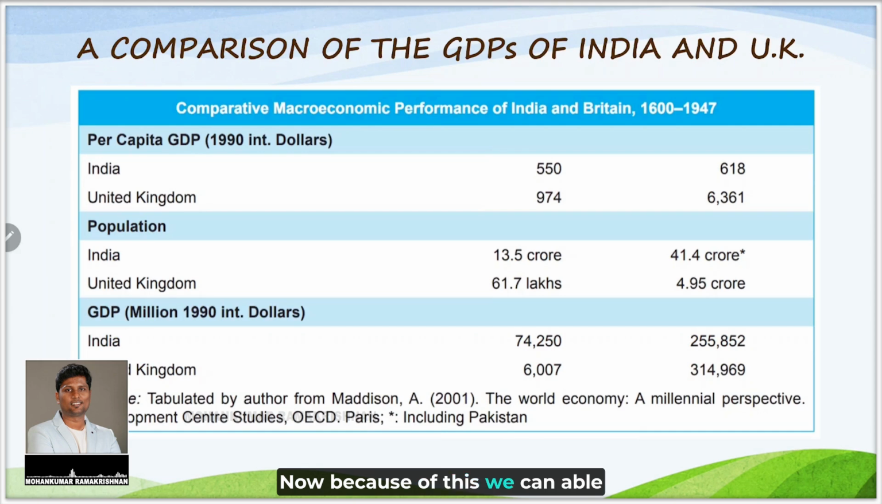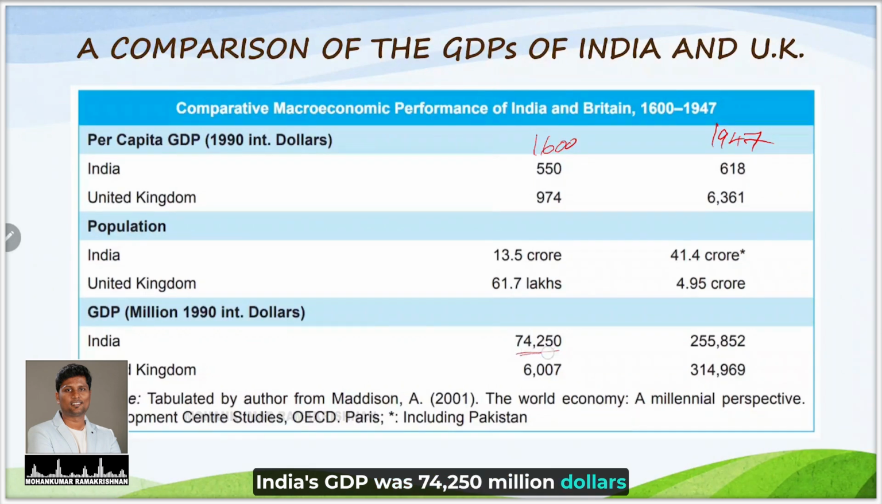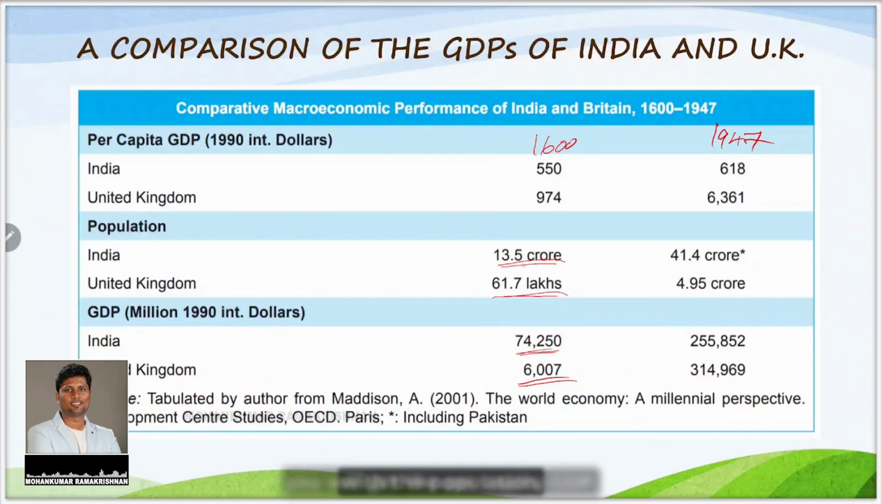Now because of this, we can compare the GDPs of India and UK in two different years, 1600 and 1947. We should read this table in a reverse fashion to understand this. In 1600, India's GDP was $74,250 million, whereas UK's was $6,000 million only. The population of India was 13.5 crores, UK was 61.7 lakhs. If you divide the GDP by the population, you get the per capita GDP. Per capita GDP of India was 550, for UK was 974.